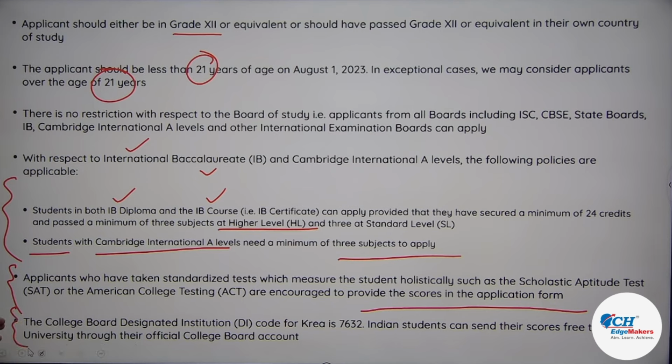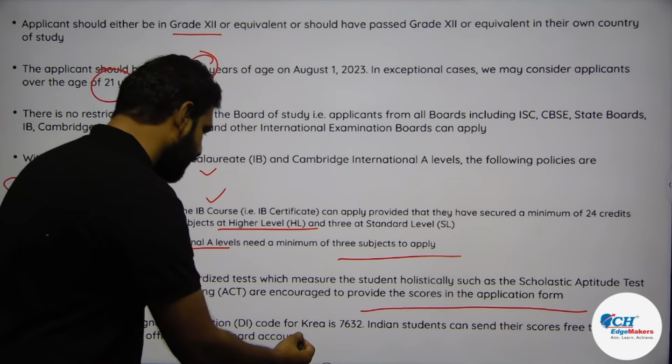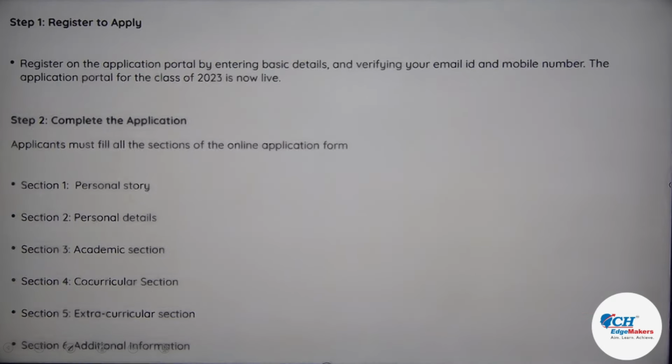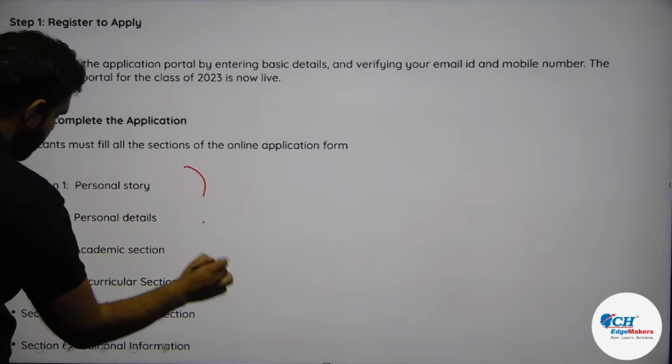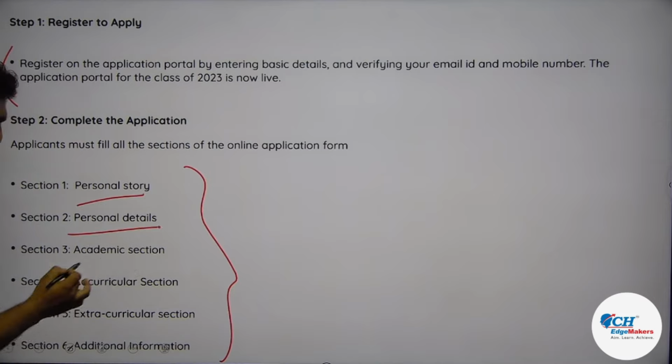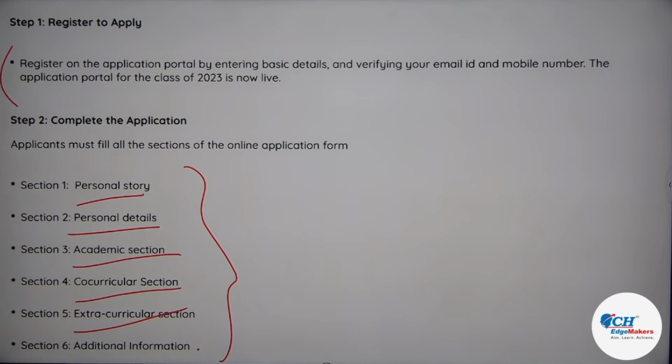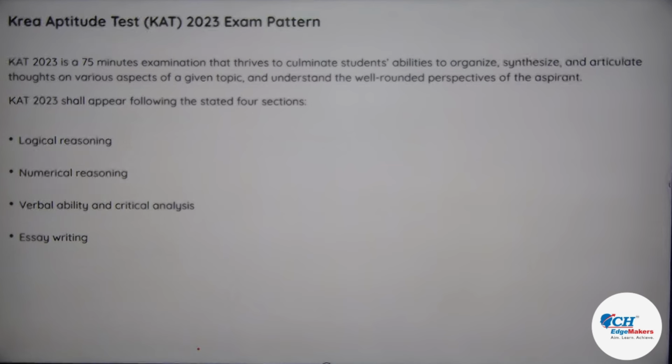Now, the College Board Designated Institution DI code for KREA is 7632. Indian students can send their scores free to KREA University through their official College Board account. So that is something very crucial. I hope you know how to use that. How do you apply? Basically, go to the website, register yourself. How do you complete this application? We have already discussed personal story, personal details, academic section, co-curricular, extracurricular and additional information if there are any. So this is all what you're supposed to put in.